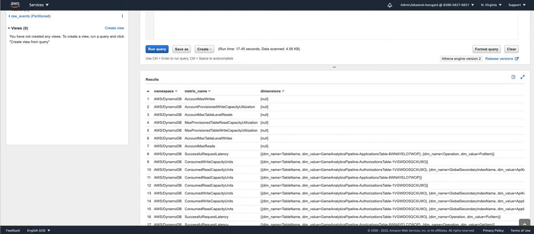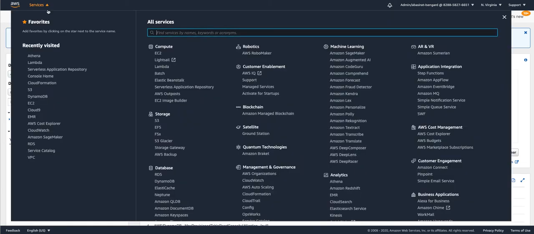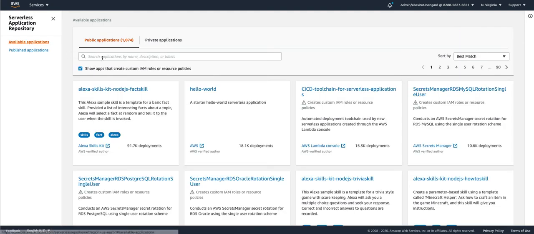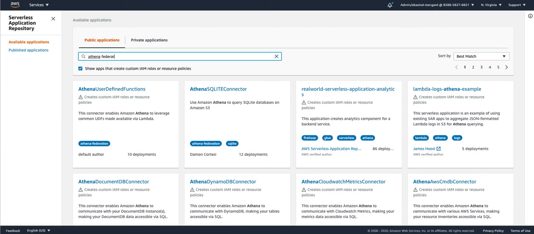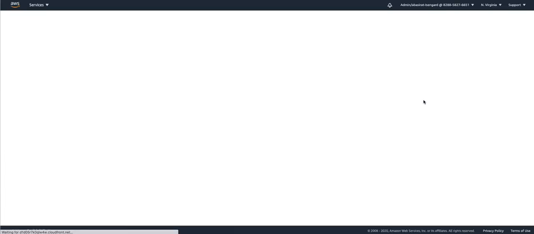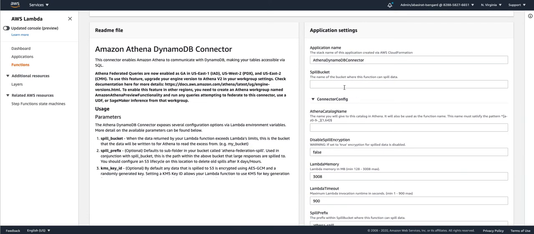We can also set up another Athena federated query for DynamoDB if we want to extract our application configuration data from applications table or authorization table. Let's do that quickly as well. We go back to serverless application repository. Again, we search for Athena Federation. We look for Athena DynamoDB connector and we fill in the parameters.